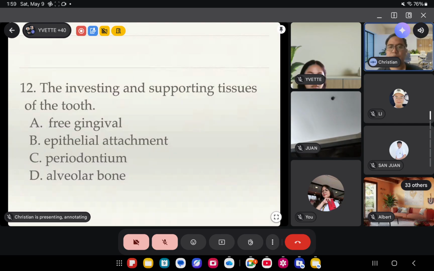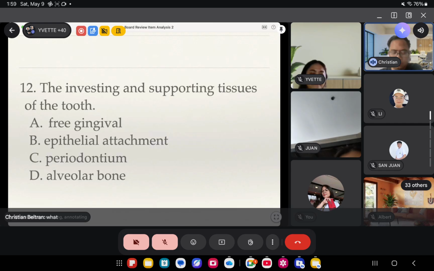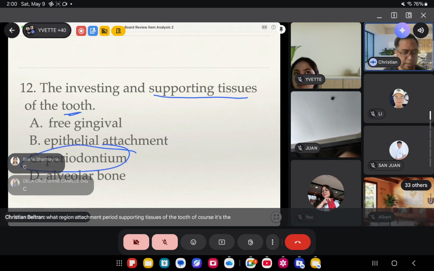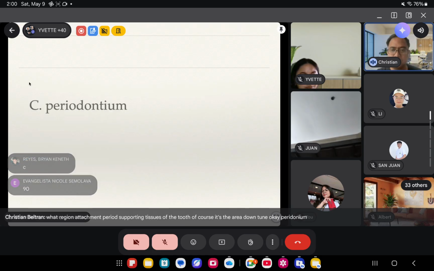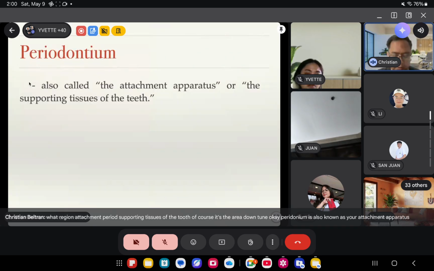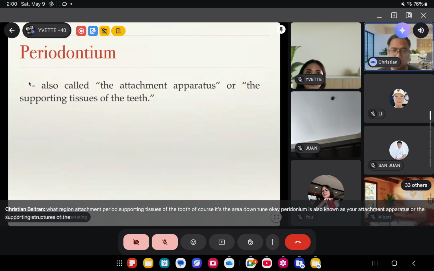Number 12. The investing and supporting tissues of the tooth is what? Pregingiva, epithelial attachment, periodontium, alveolar bone. Of course, it's the periodontium. Periodontium is also known as your attachment apparatus, or the supporting structures of the tooth.